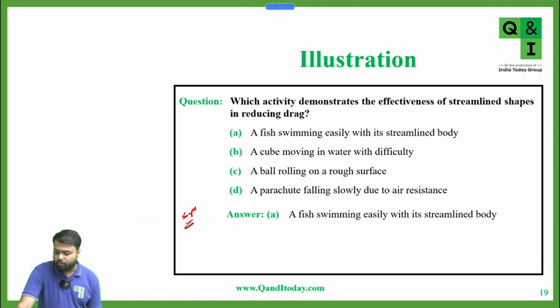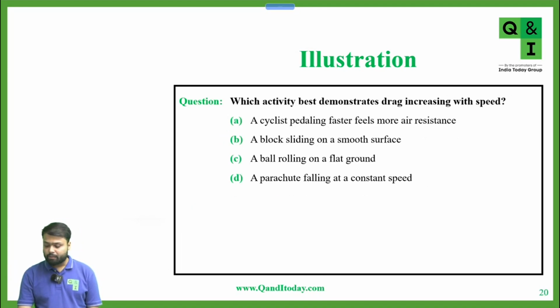Okay, very good. A fish swimming easily with its streamlined body. Okay, any doubt in any option? That why B, C, D is incorrect. Okay. Next, which activity demonstrates drag increasing with speed?